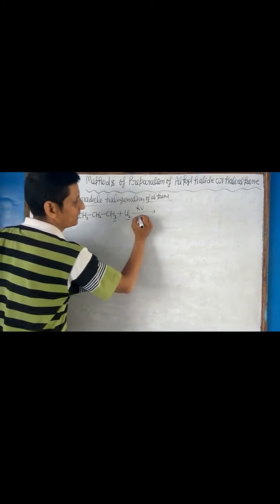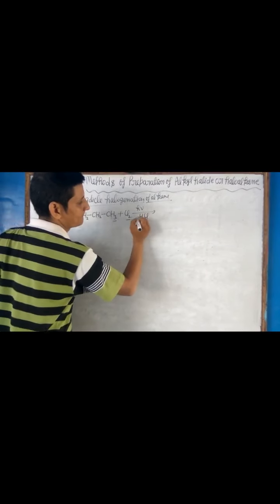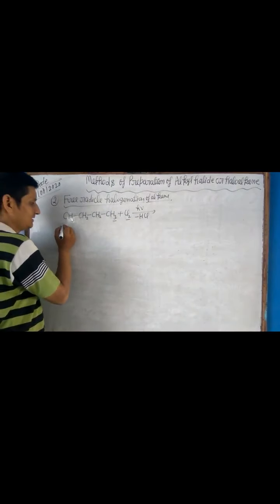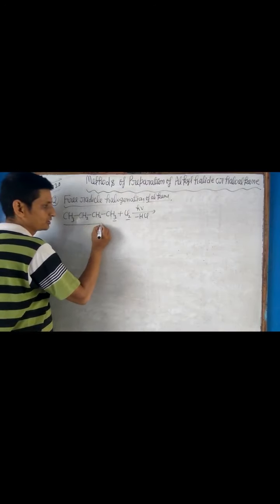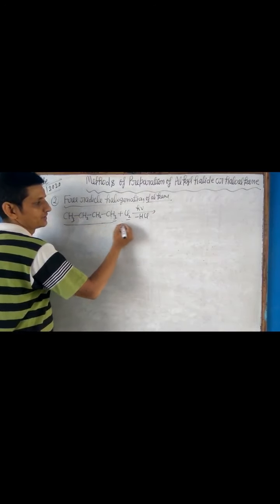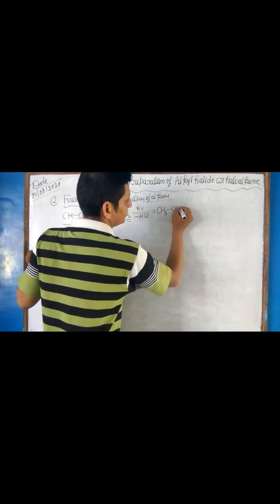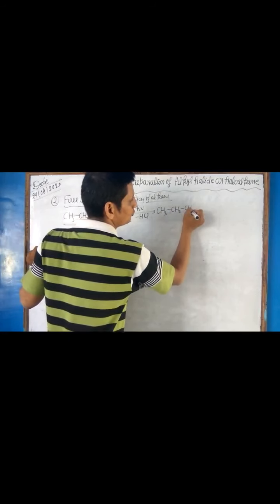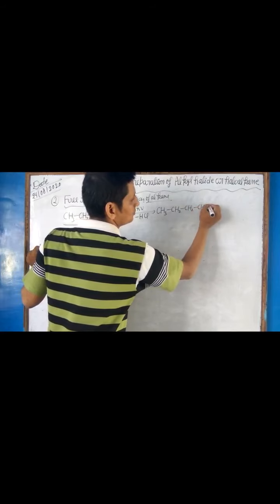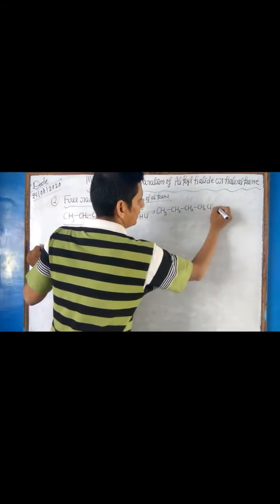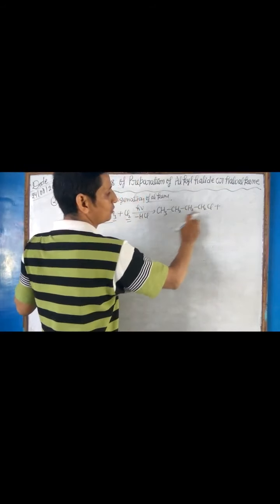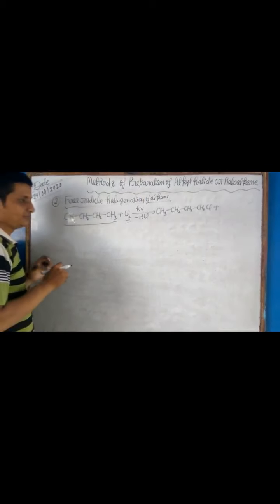H and Cl combine to form HCl. We get CH3CH2CH2CH2Cl. This is called 1-chlorobutane.